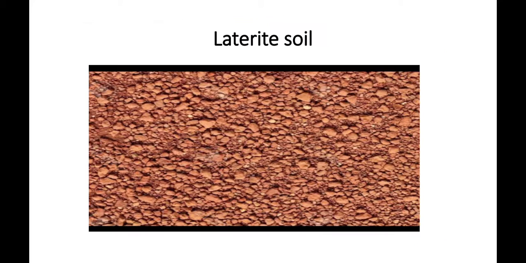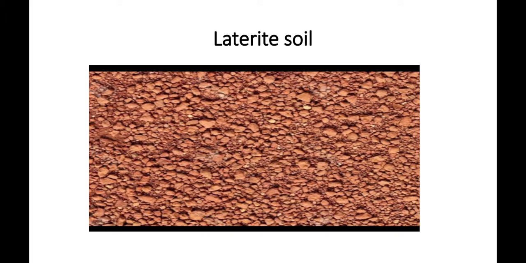Next one is laterite soil. Laterite soil is rusty red in color, and it is also not fertile soil. It has a high clay content, and it can't retain moisture. That means the water flows easily, so it doesn't have any moisture capacity. We find these types of soil in heavy rainfall areas like Kerala, Tamil Nadu, and Meghalaya. It is very suitable for tea, coffee, cashew nut, rubber, and some other important crops.